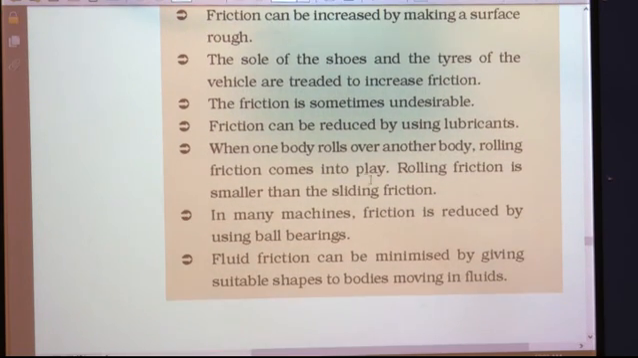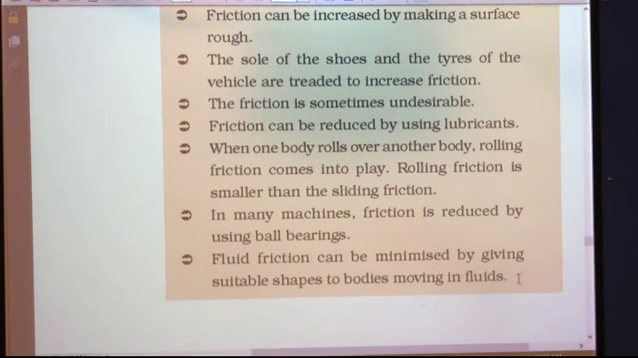When one body rolls over another body, rolling friction comes into play. So, that is the third type of friction, that is rolling friction. Rolling friction is smaller than sliding friction also. In many machines, friction is reduced by using ball bearings. Fluid friction can be minimized by giving suitable shapes to bodies moving in fluids.